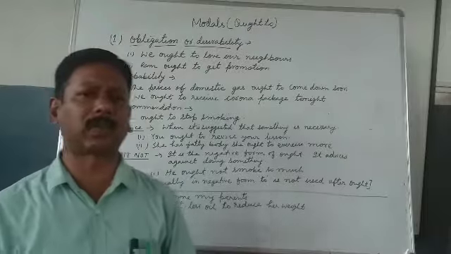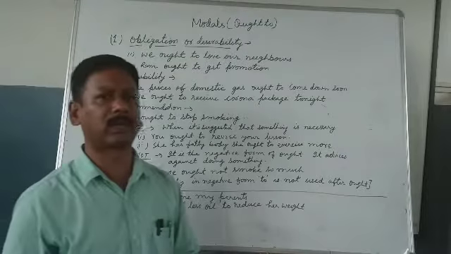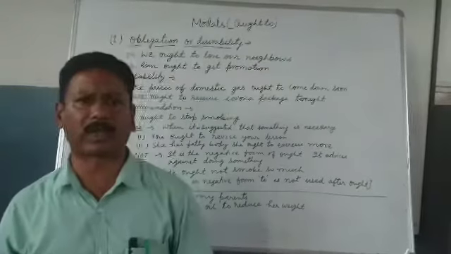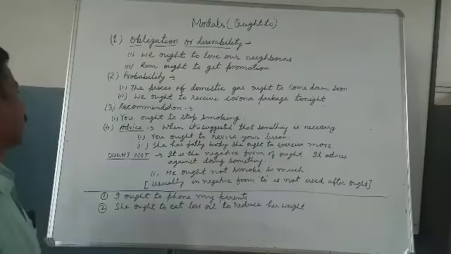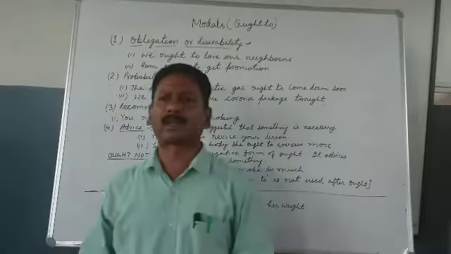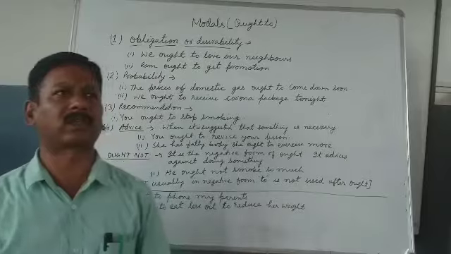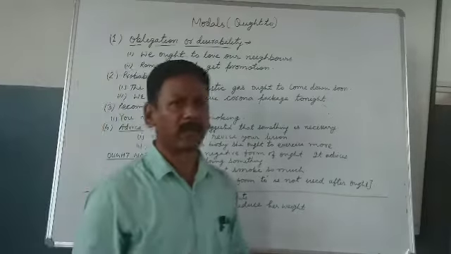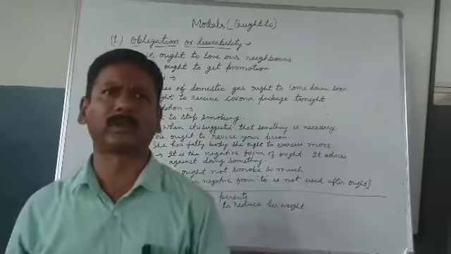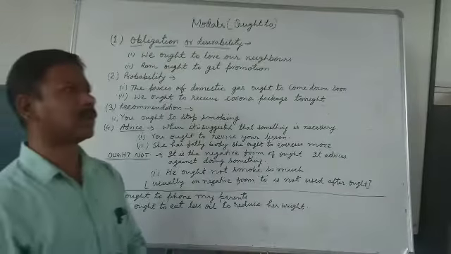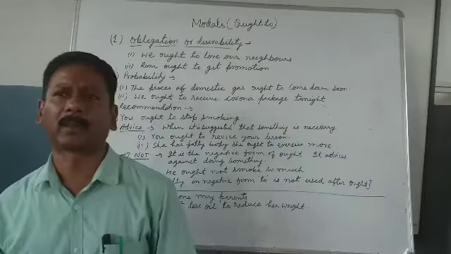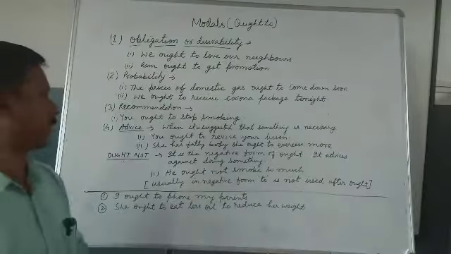If you do not revise your lesson properly, you feel that you are not able to understand things properly. Another example: she has a fatty body, she ought to exercise more. That means she has gained so much weight by eating fast food and oily foods. So she needs a lot of exercise to reduce her fat. It is better to do so much exercise.